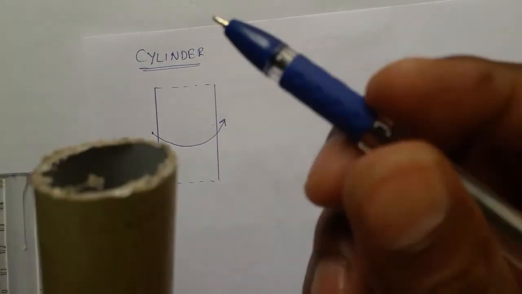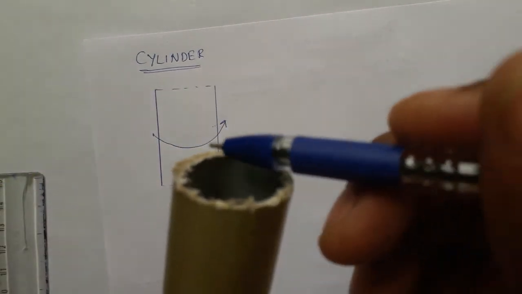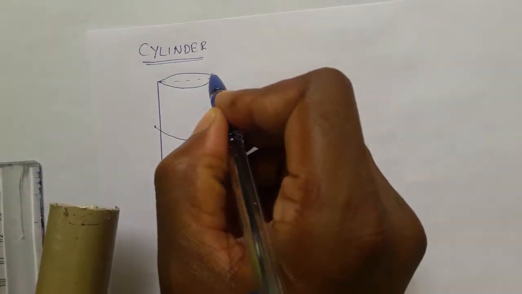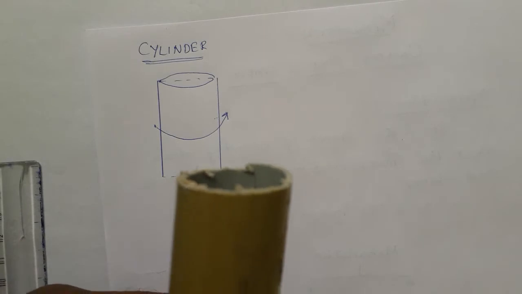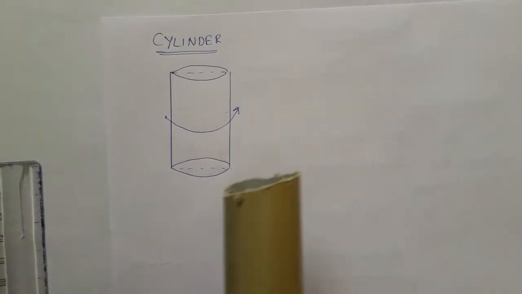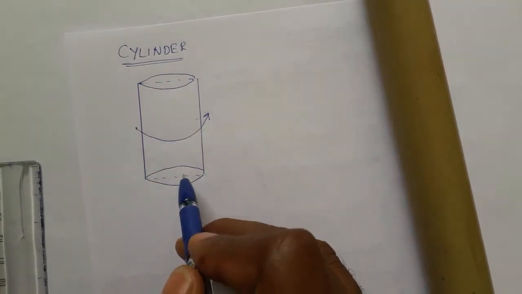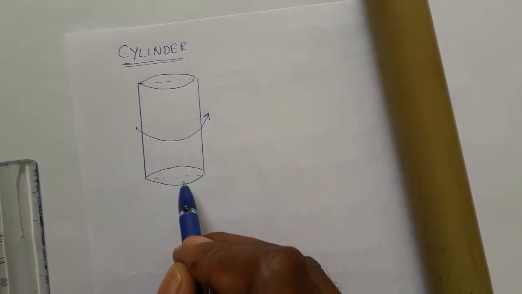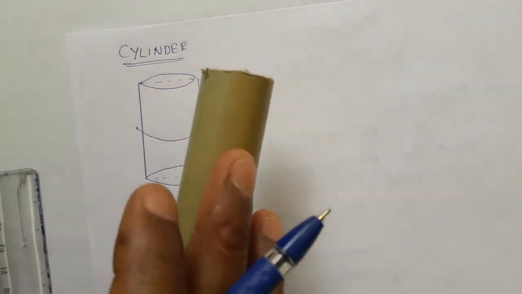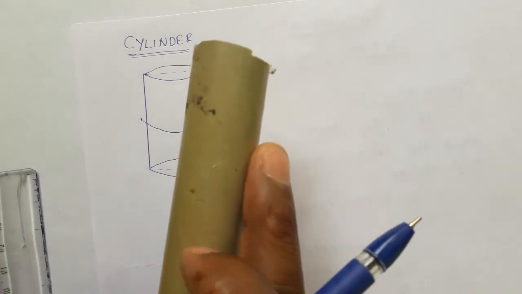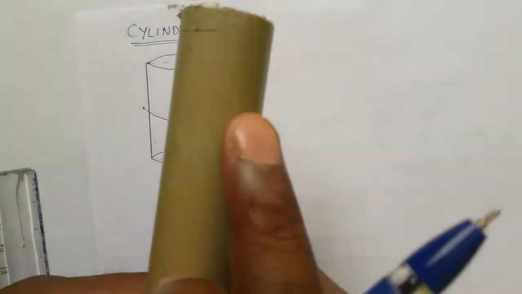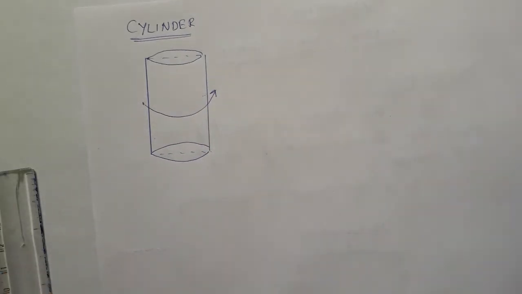And at the top it is not again a straight line. At the top of the cylinder it is a circle shape, so we show it like this circle. Not only at the top, even at the bottom also there is a circle shape. So finally, a cylinder has two circles, at the top and at the bottom, and in the middle a turning surface is there. Turning surface means this round shape.